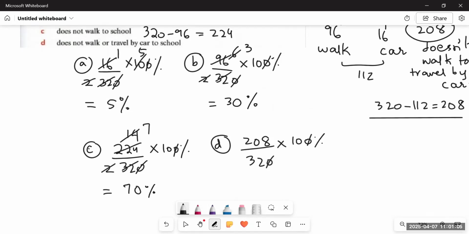And then comes the last category. We can see that if 30% of students come to school by walking, it means the remaining, that is 100 minus 30, 70% would not be walking to school.